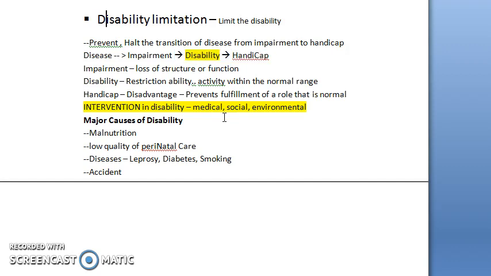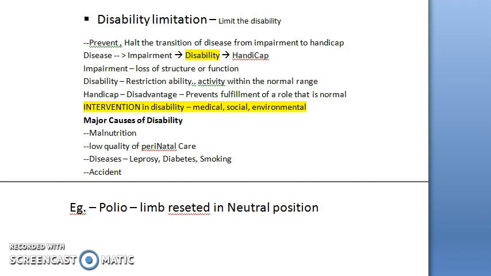So now for disability limitation, what example will you give? An example for disability limitation is resting the limb in neutral position in polio. In case of polio, the limb should be rested in neutral position. Okay, so this is disability limitation.